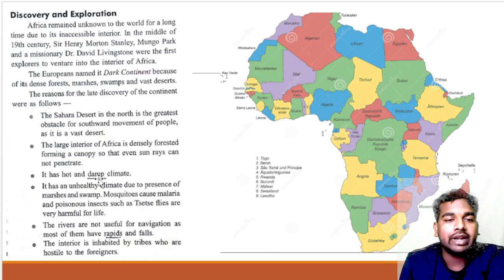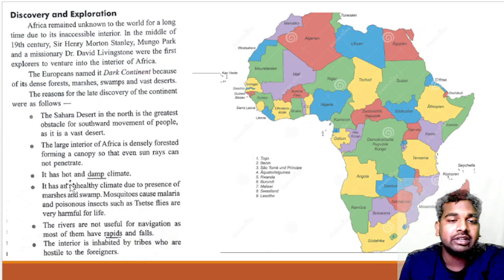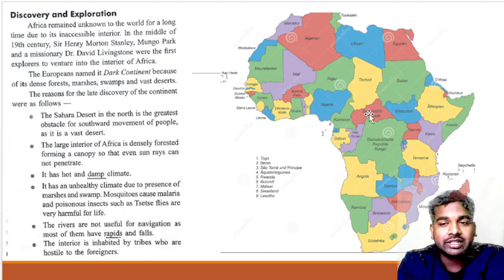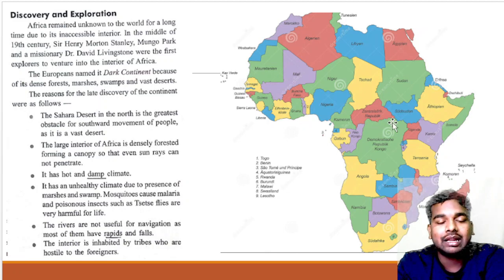Now, it has a hot and damp climate. These regions have a hot climate, and at the same time the humidity is very high, so you can say it has a hot and wet climate. It also has an unhealthy climate due to the presence of marshes and swamps. Mosquitoes can cause malaria, and poisonous insects like tsetse flies are very harmful for life. Since these areas have unhealthy climatic conditions, why?